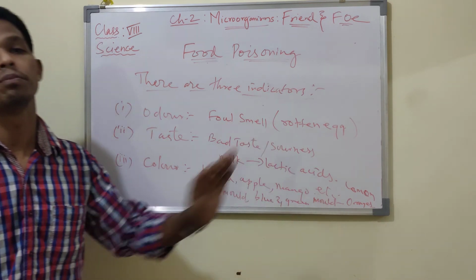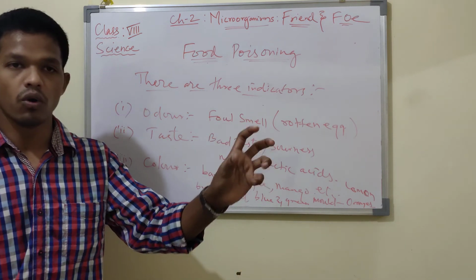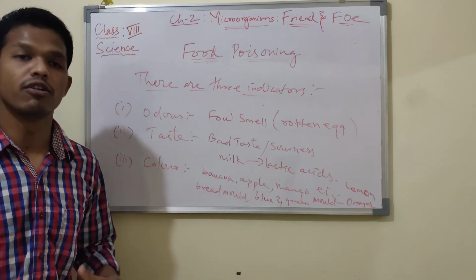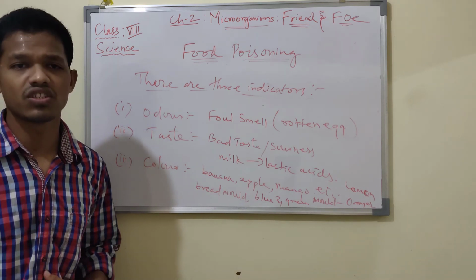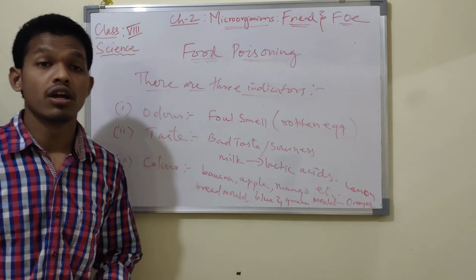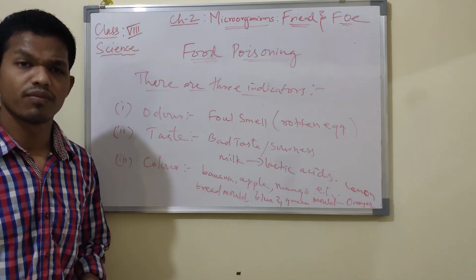If you are not preserving food and you consume spoiled food, you will get certain dangerous illnesses, and it may even lead to death.